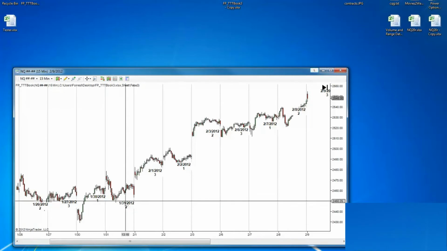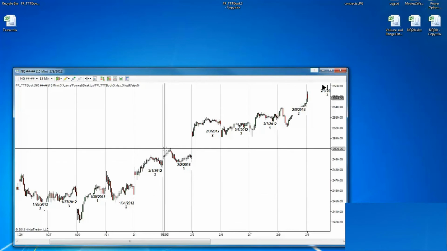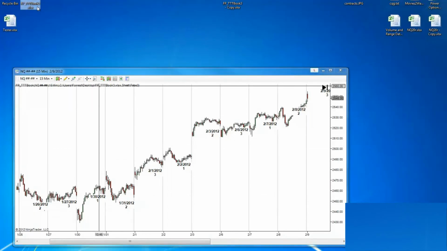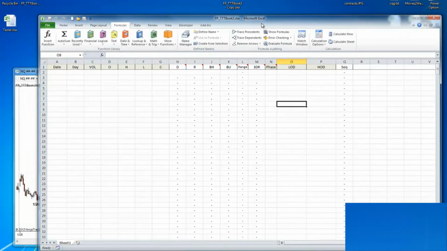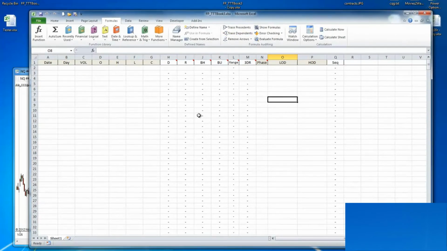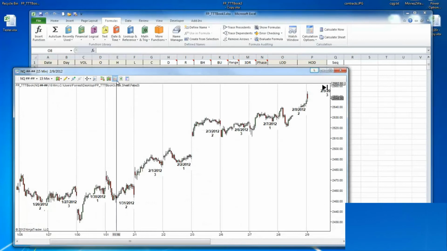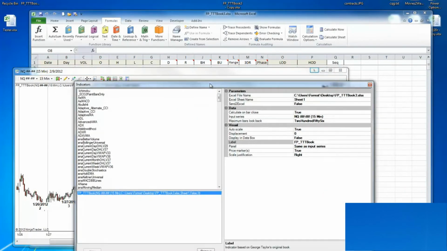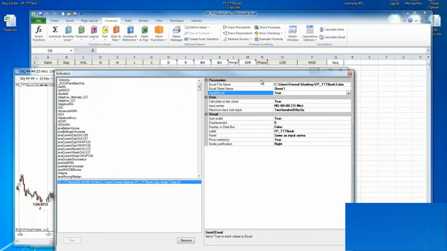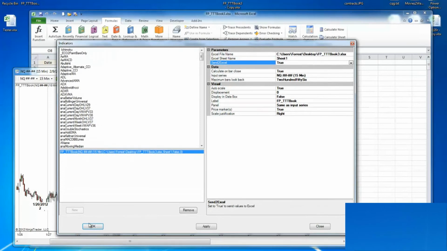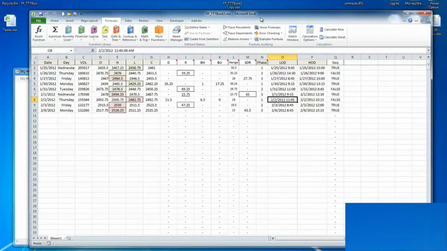Okay, so now opening the Excel sheet, the way I recommend you do it, the same way every time, is you come find the file on wherever you're working with. I like to work with my files on the desktop. You're going to open it, and this will open up a blank sheet for you. Okay, there's nothing on here. Now what you're going to do is come back to the study, open up the indicator page. I'm going to turn this to true, and then I'm going to hit OK, and let's see if we start writing to the sheet. Okay, there we go.